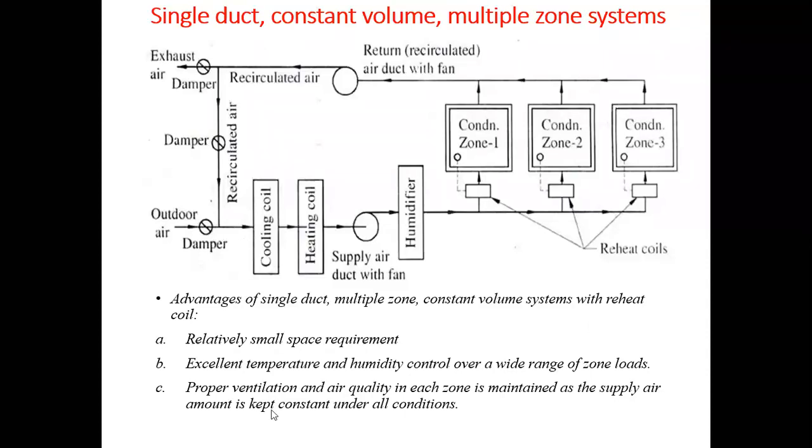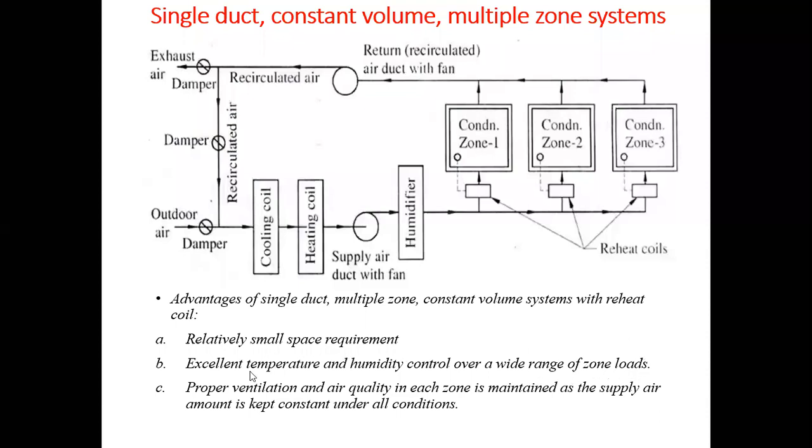Okay, so what are the advantages of a single duct multiple zone system or a single duct single zone system? Okay, so a relatively small space requirement is there. Here we can see the space requirement is the same, the only additional thing is reheat coils. Okay, and we'll get better control of the system in the case of a multiple zone system. Then, excellent temperature and humidity control over a wide range of zone loads.